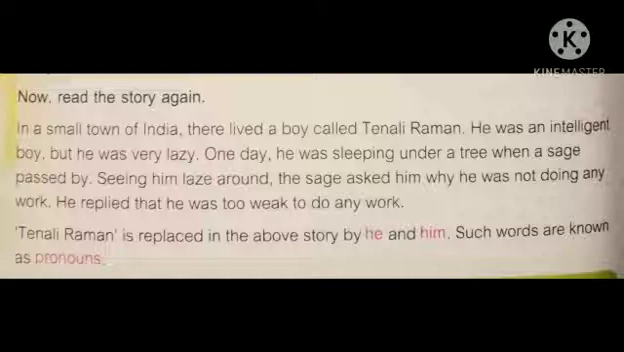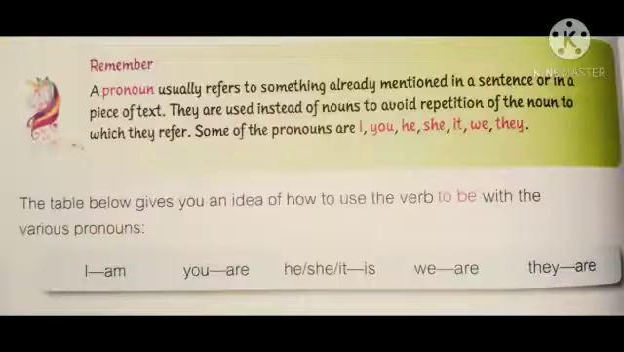Tenali Raman is replaced in the above story by he and him. Such words are known as pronouns. Can you see, students, in the first paragraph we use the name, but in the second paragraph we have used he and him instead of the name. So he and him are known as pronouns. Remember, a pronoun usually refers to something already mentioned in a sentence or in a piece of text. They are used instead of nouns to avoid repetitions of the nouns to which they refer.